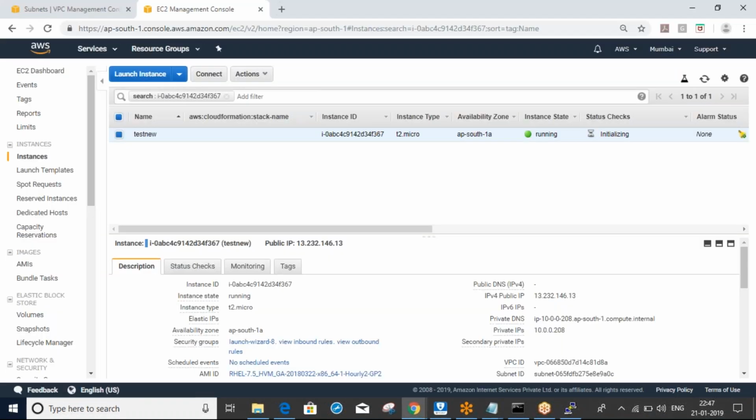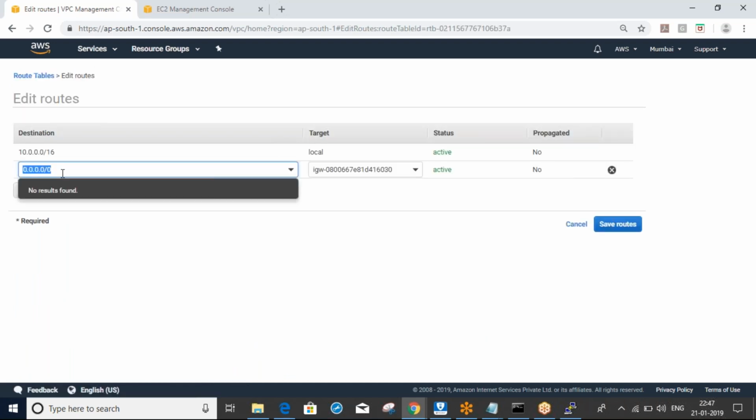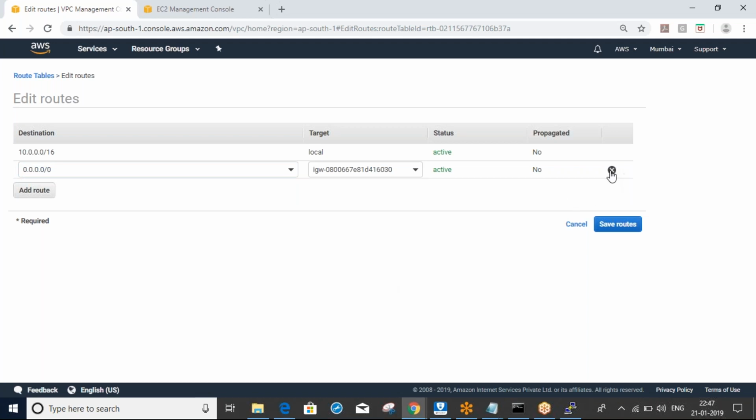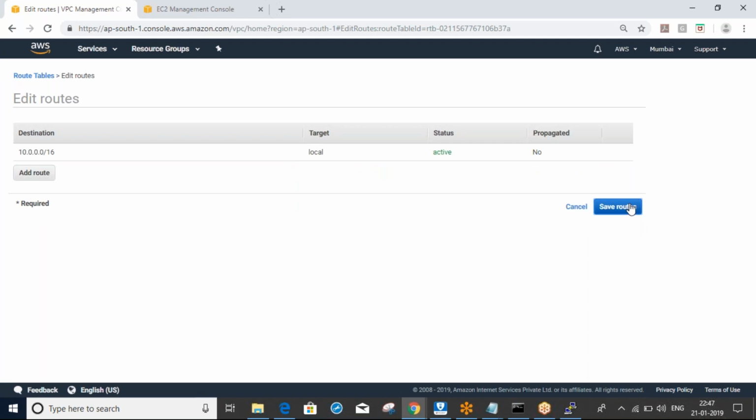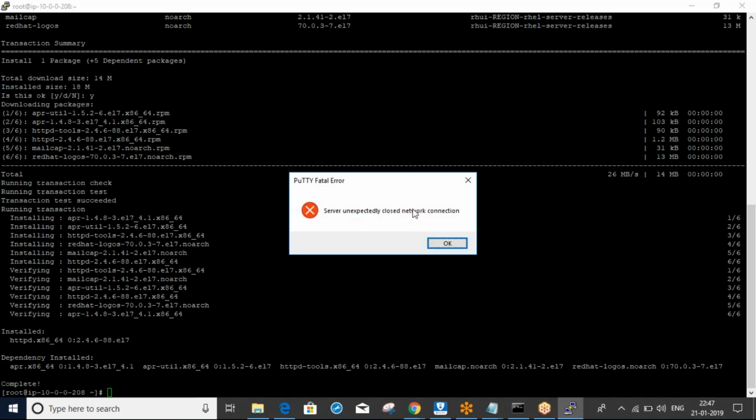I'll go to my route table and remove my IGW, which means I'm breaking my connection. We'll test it. I'm removing the IGW from my route table and saving. You can see it is not responding, because I don't have an internet connection.